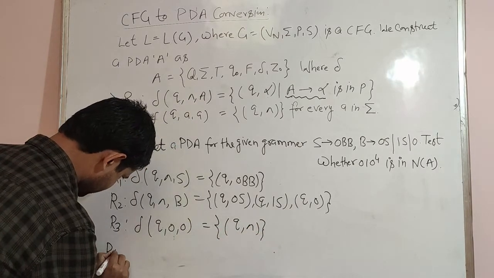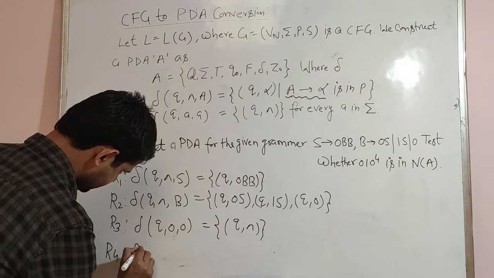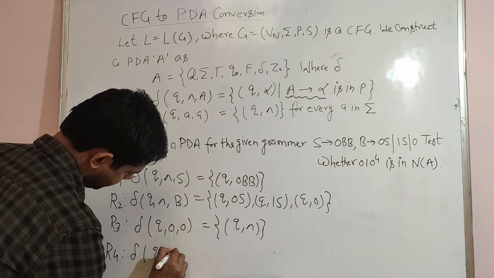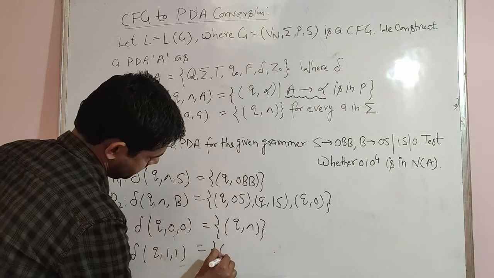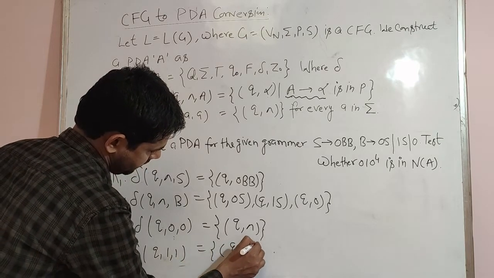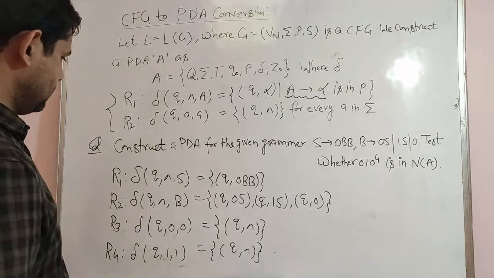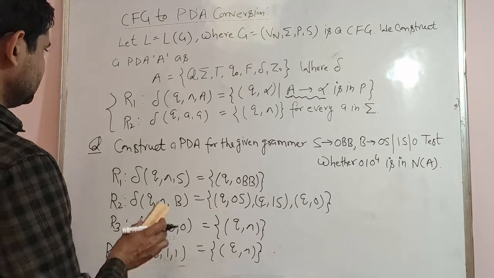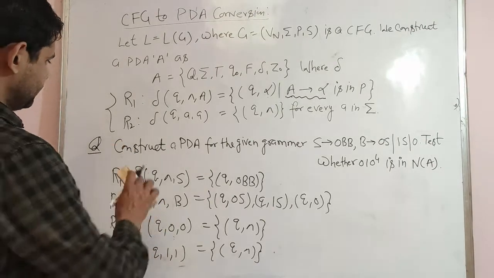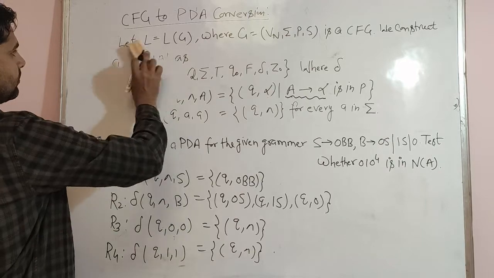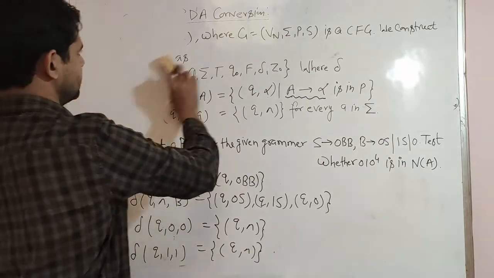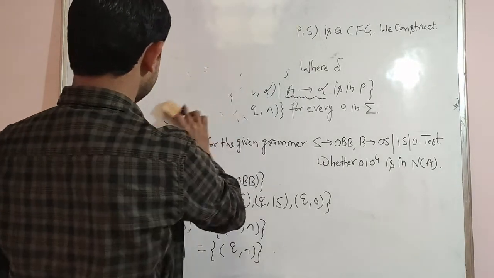Similarly, we will apply for 1: delta Q 1, 1 equal to Q, null and close. So these are the productions, right, for push down automata.